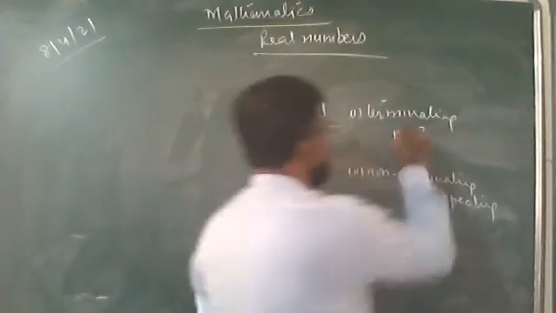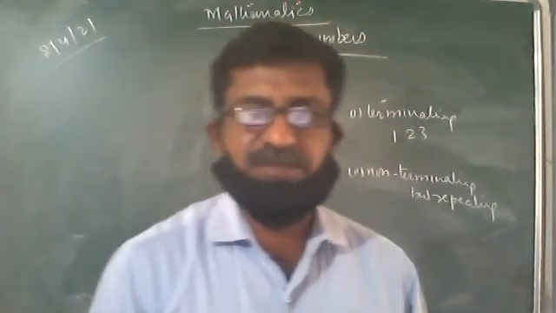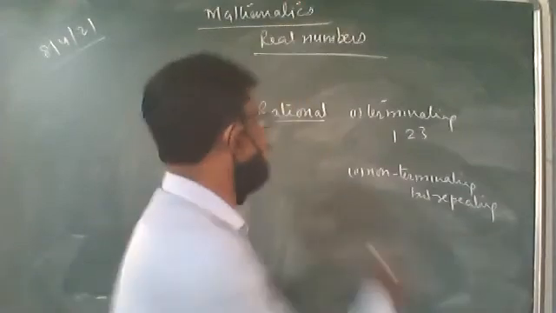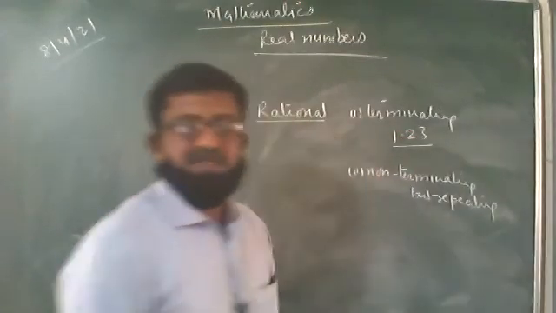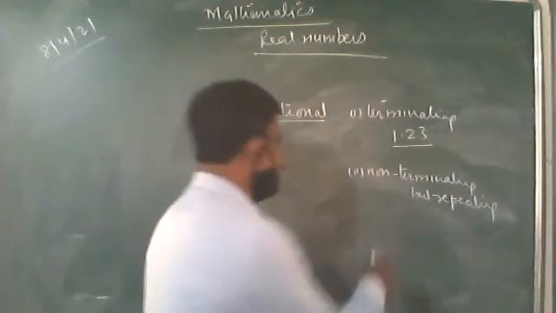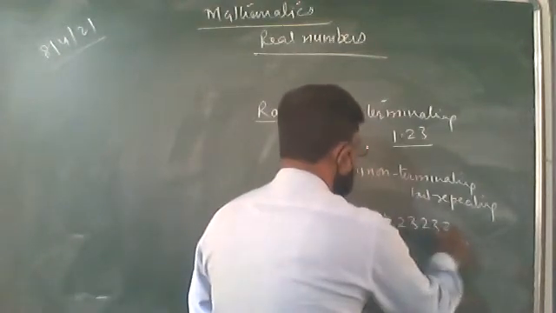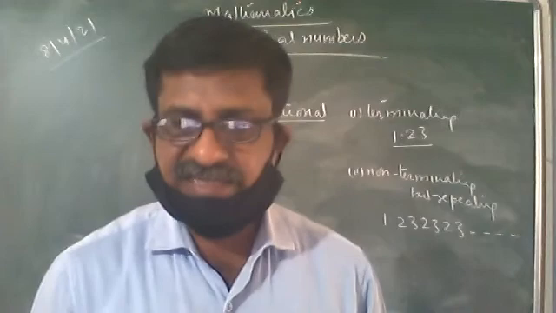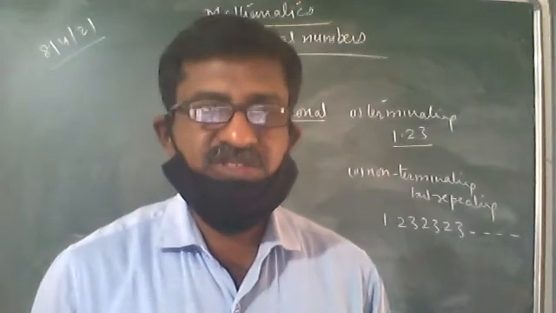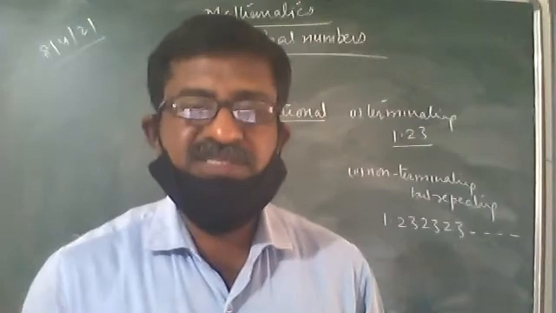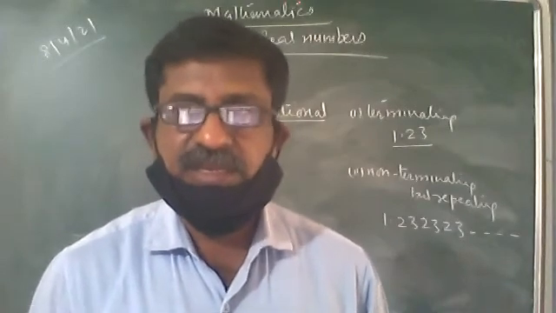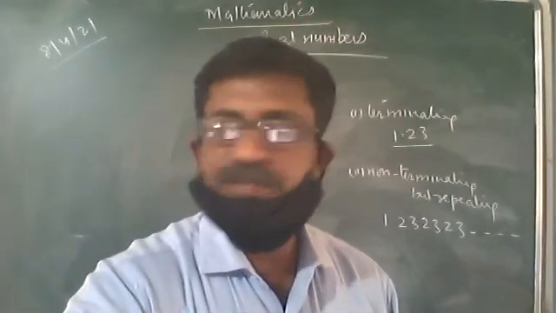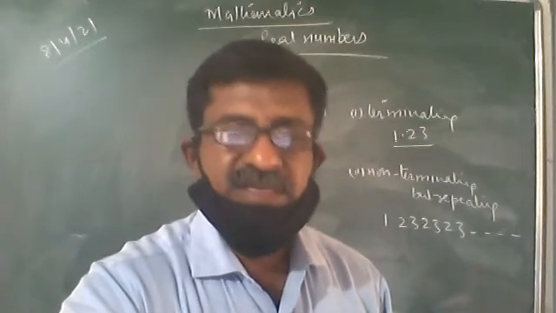Terminated means ended. After the point, we got a fixed number of digits, two digits, 1.23. We got the fixed two digits after the decimal, so this 1.23 is terminated. And if it is not terminated, this 23 should continuously repeat. Both these numbers are known as rational numbers. Therefore, either it should terminate or it should repeat. And the other number is an irrational number, which is non-terminating, non-repeating.